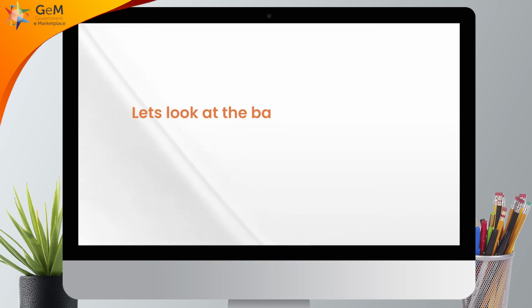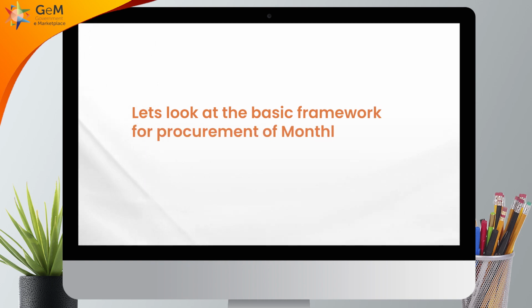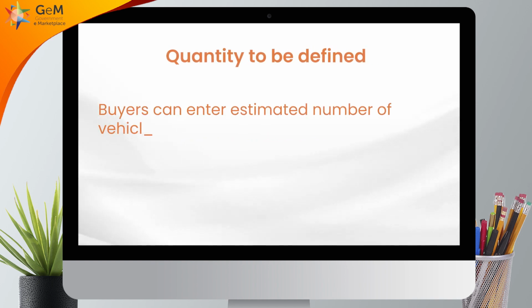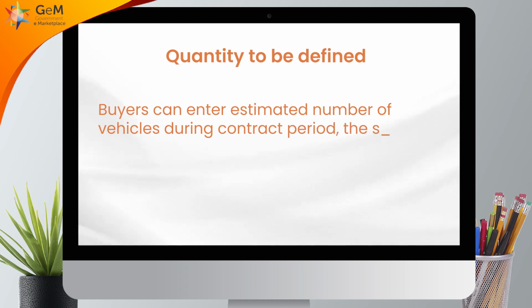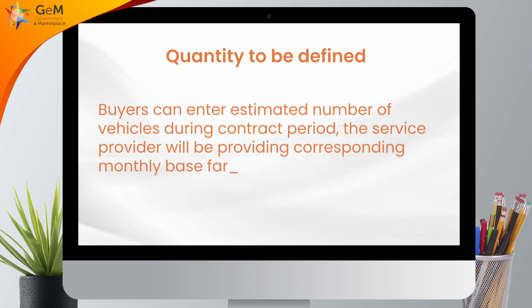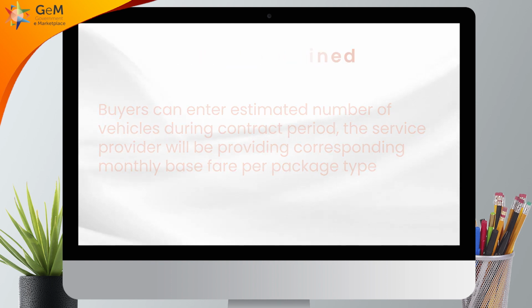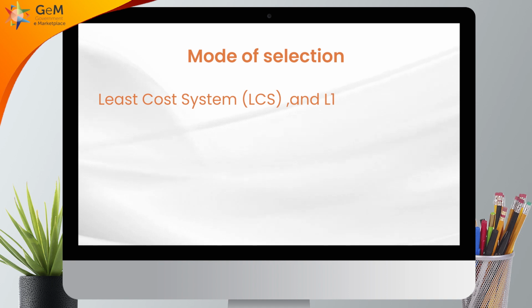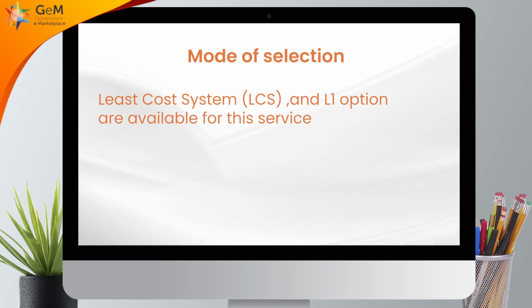Let's look at the basic framework for procurement of monthly basis cab and taxi hiring service. Quantity to be defined. Buyers can enter estimated number of vehicles during contract period. The service provider will be providing corresponding monthly base fare package type. Mode of selection, least cost system, LCS, and L1 option are available for this service.